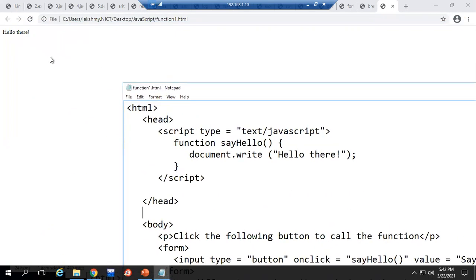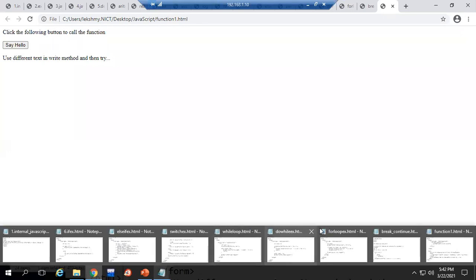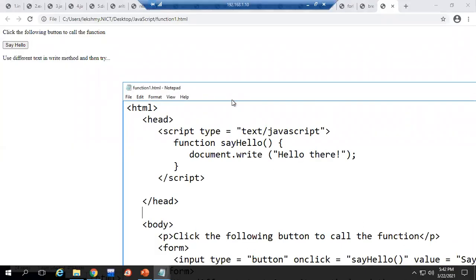See, you are asking me here itself. Ma'am, reload this page. So these three lines are there. If we click on say hello, it will not happen that way. It will show separately only.